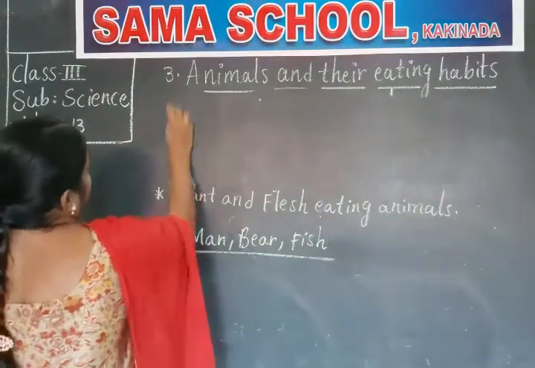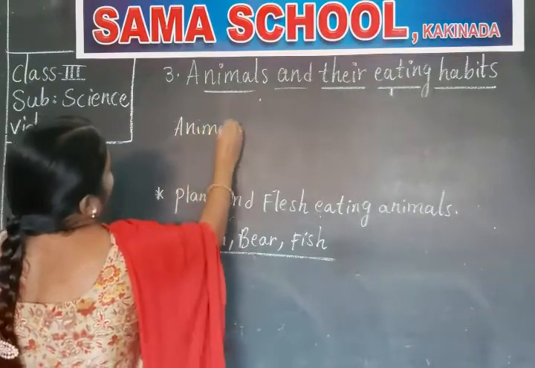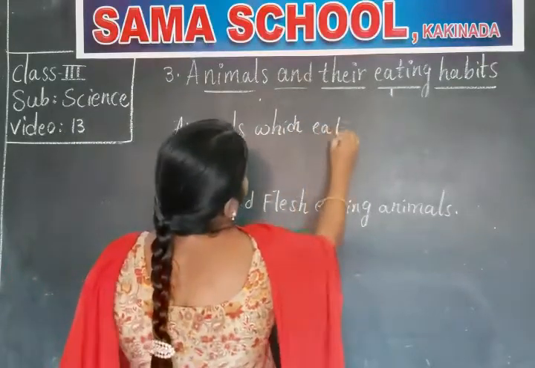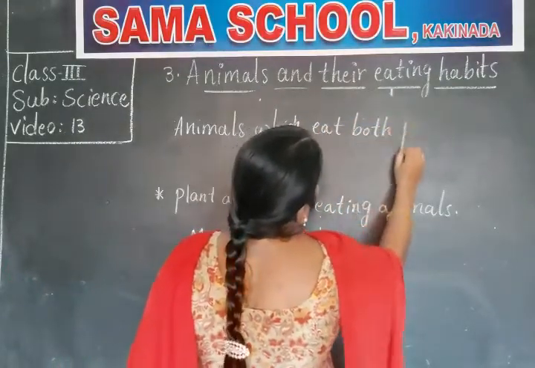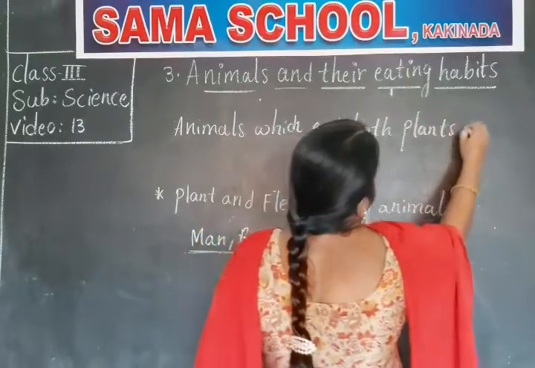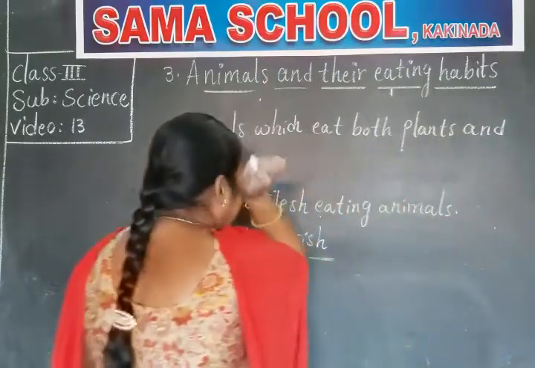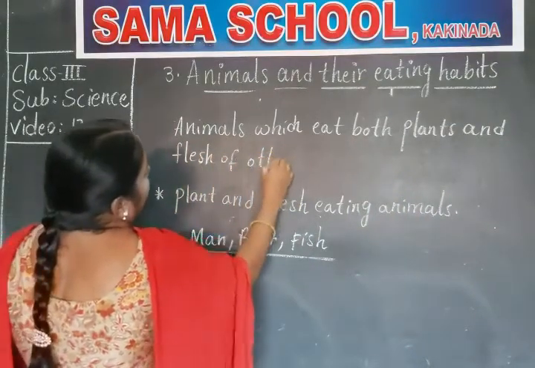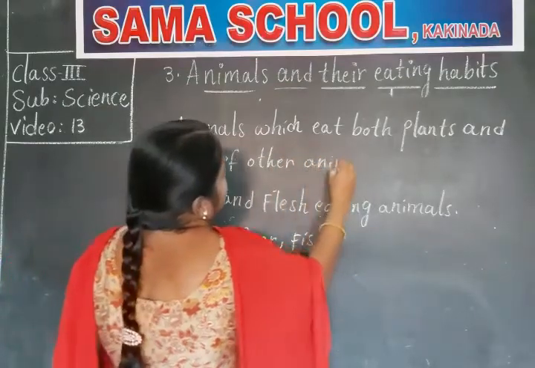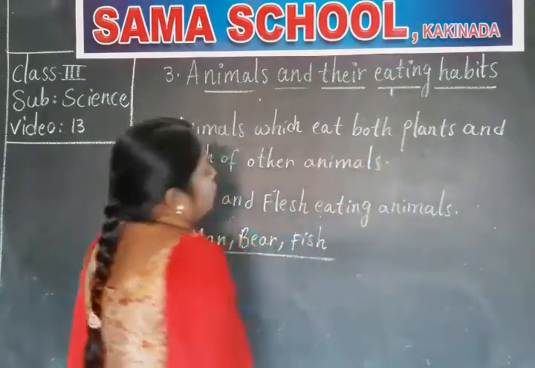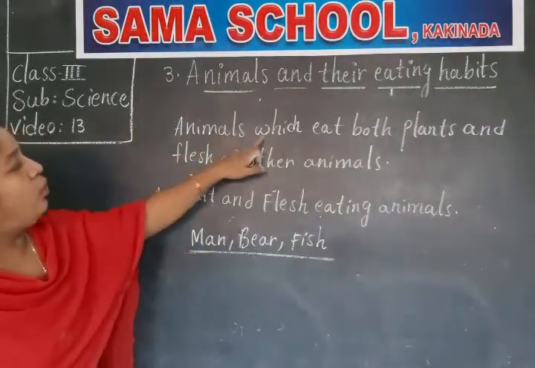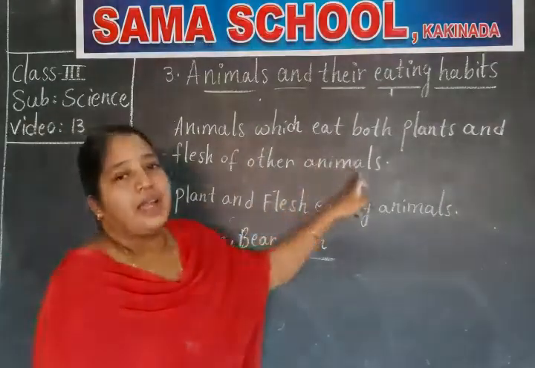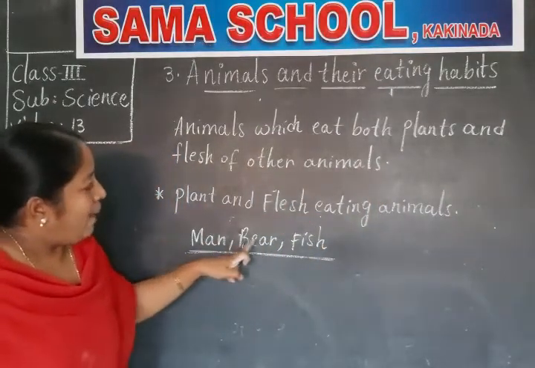The animals which eat both plants and flesh of other animals are called plant and flesh-eating animals. The best examples are man, bear and fish.